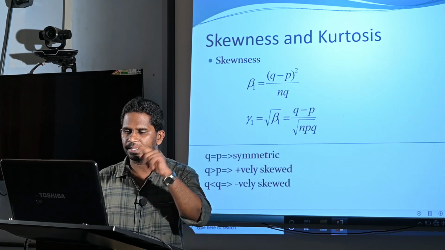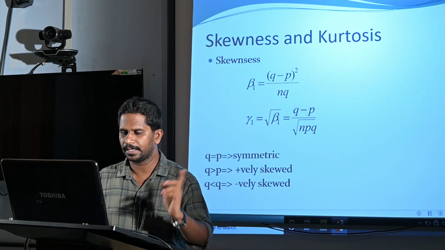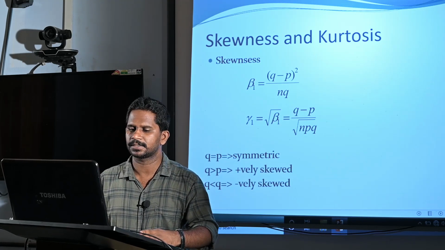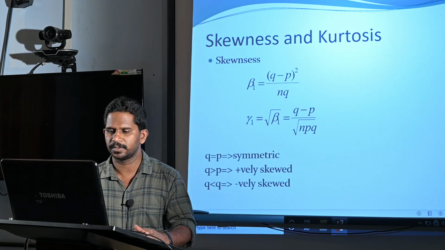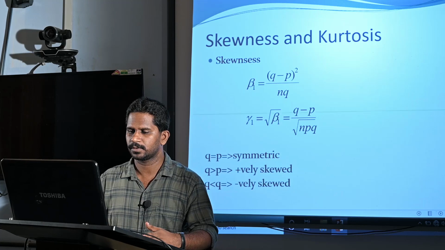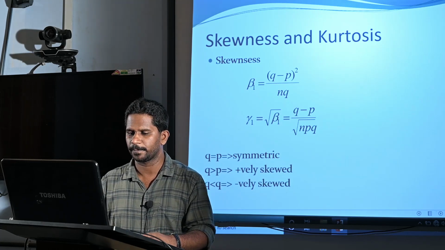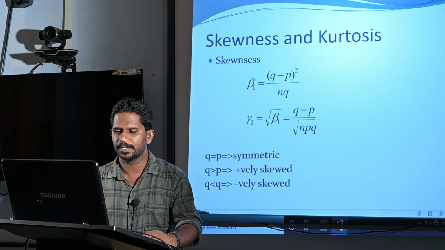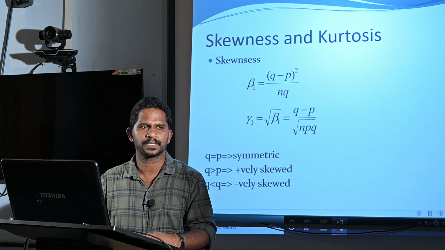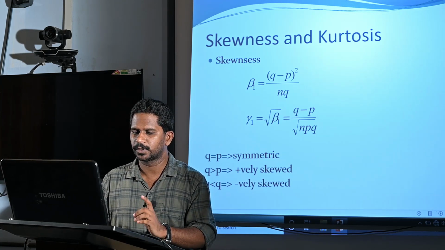That we already explained in the earlier example. Now, if gamma 1 is greater than 0, the distribution is positively skewed, that means the numerator q minus p is greater than 0, that implies q greater than p, and the distribution is negatively skewed if q minus p is less than 0, that means if q is less than p.